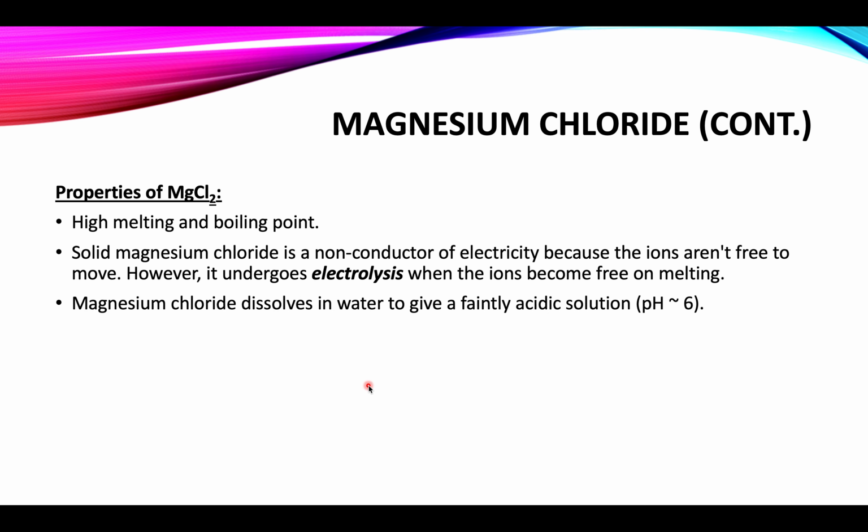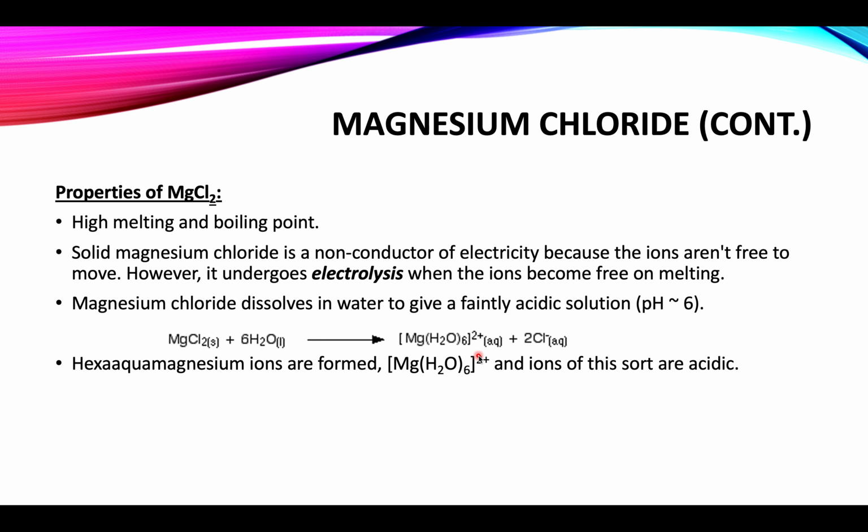Magnesium chloride dissolves in water to give a faintly acidic solution. In this hydrolysis equation, magnesium chloride reacts with water and hexa aqua magnesium 2+ ions are formed.